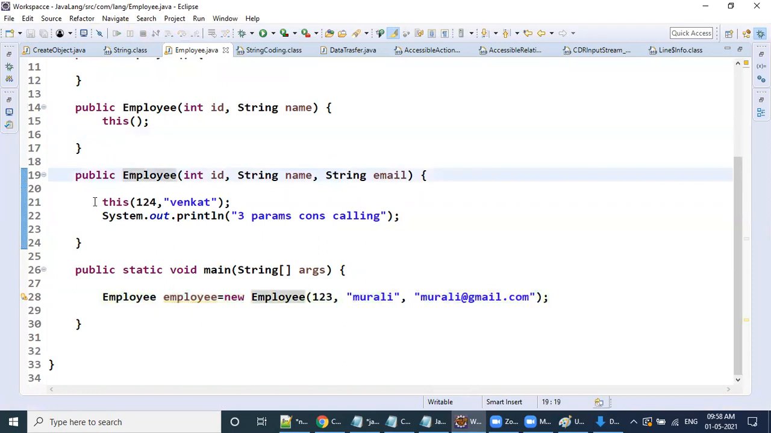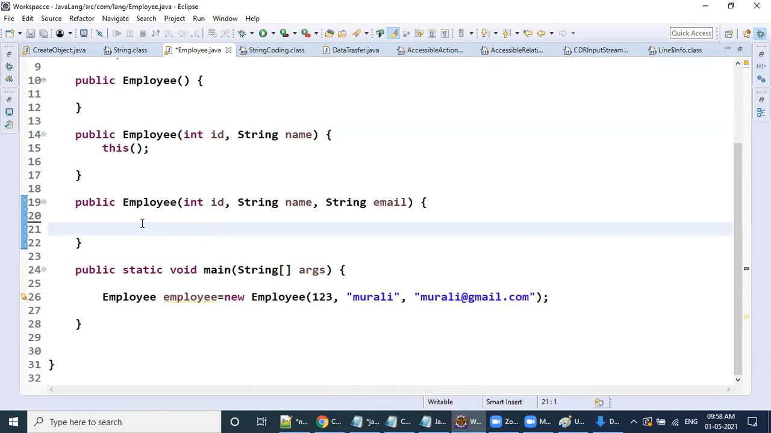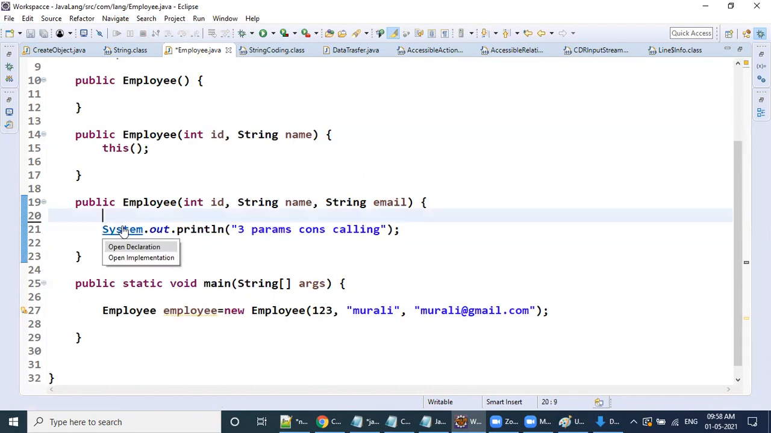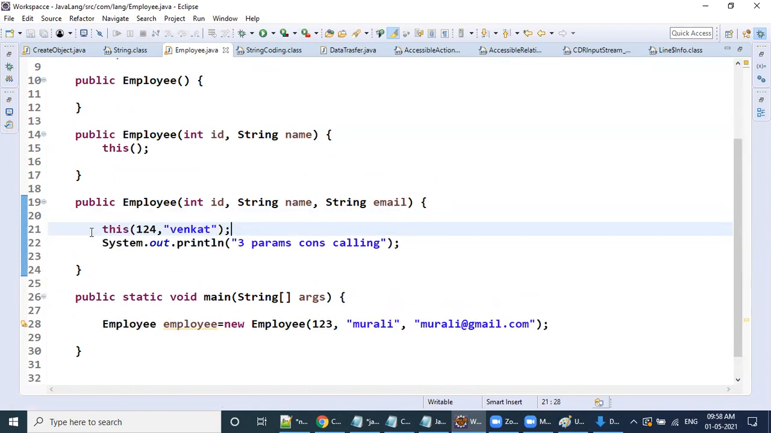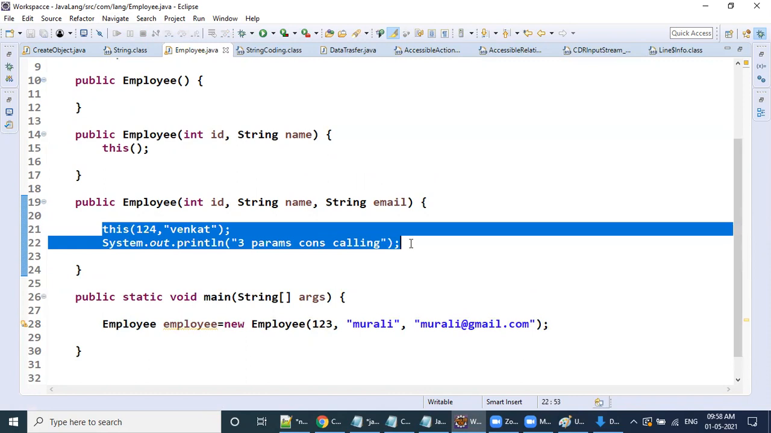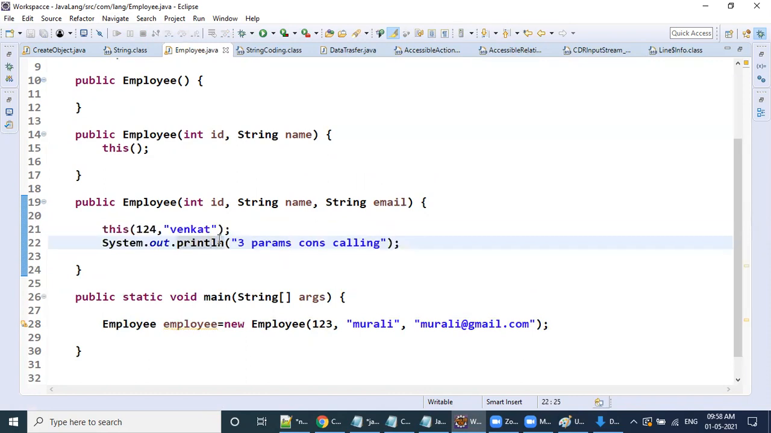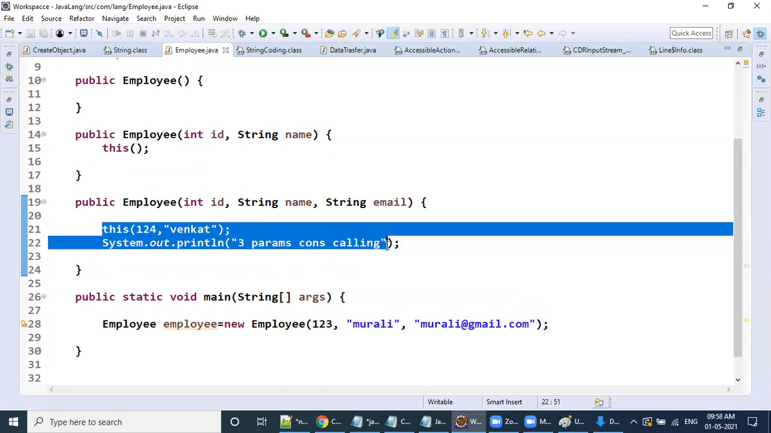Sir, inside a Java constructor, what are the statements here? How many statements here? Two statements or one statement? Come on, tell me here. How many statements in this? Two statements. How can you say two statements? How can you identify the Java statements? The statements which end with a semicolon, right?